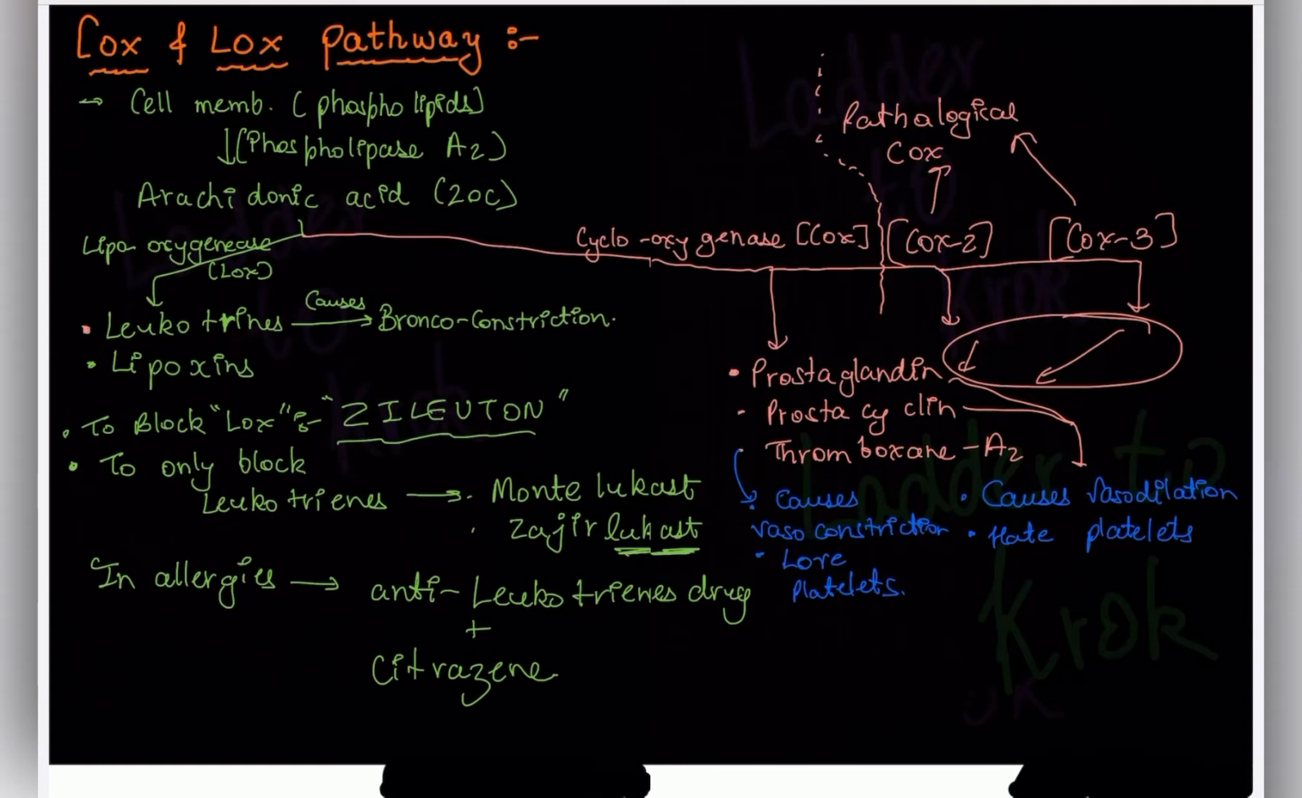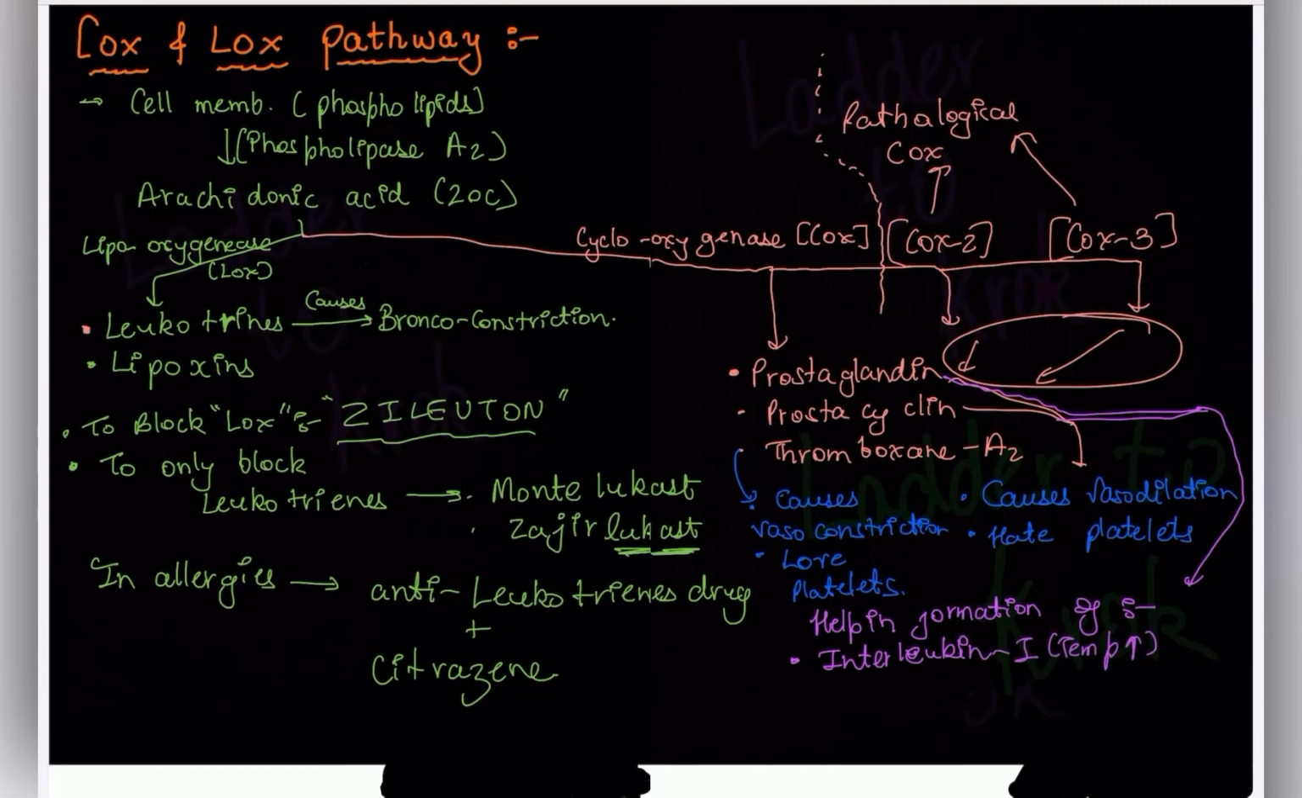Now these upper two, prostaglandin and prostacyclin, help in the formation of interleukin 1. You will study about this in biochemistry or pathology. Interleukin 1, what does it do? It increases temperature. If you see fever or all of these things, they are done by interleukin 1 in your body. So these two, prostaglandin and prostacyclin, help in the formation of interleukin 1.